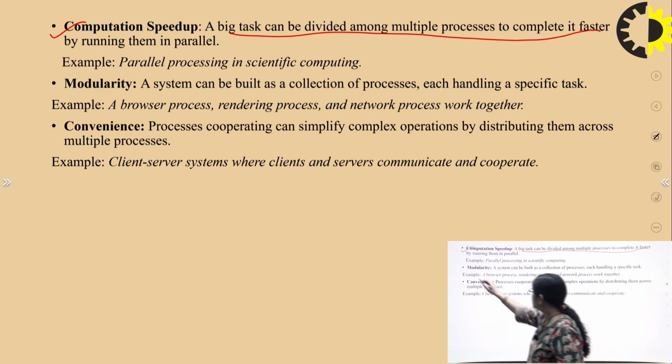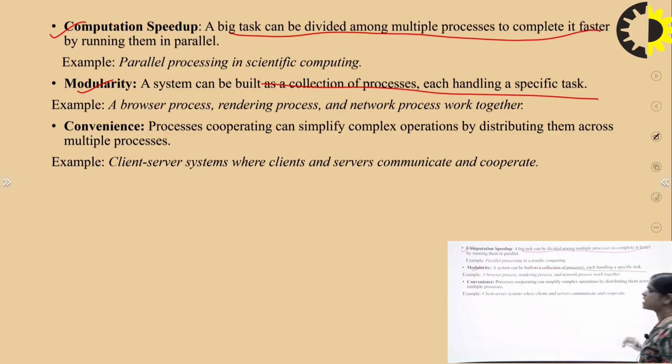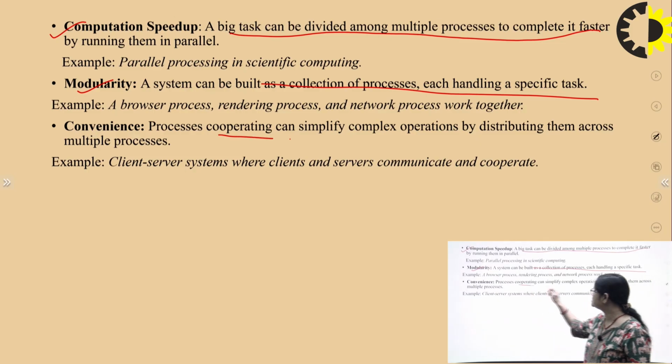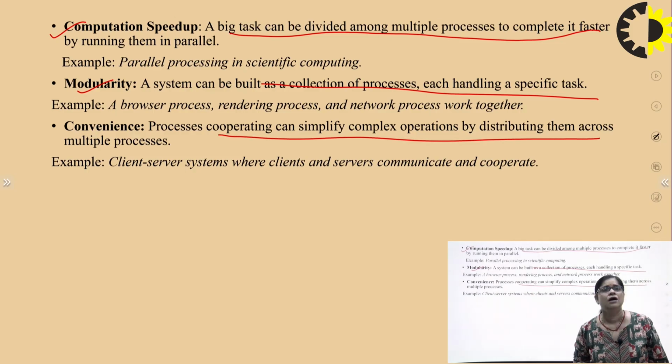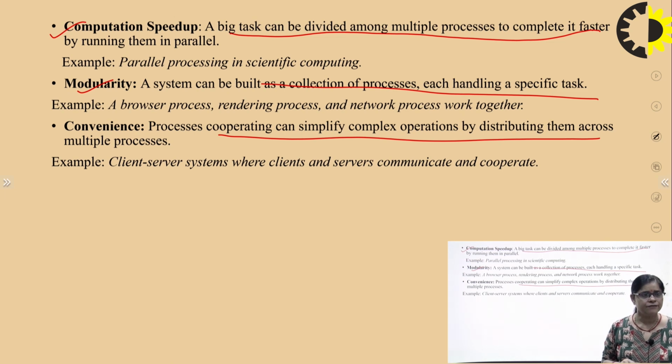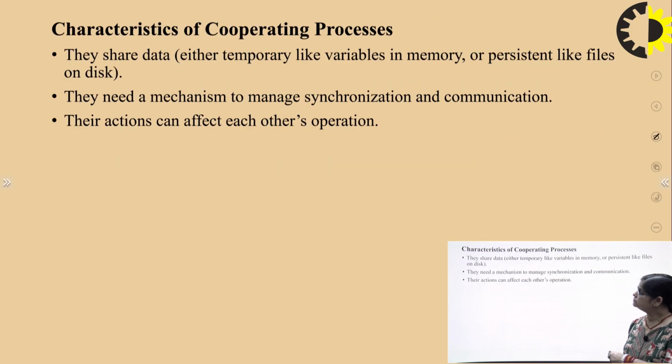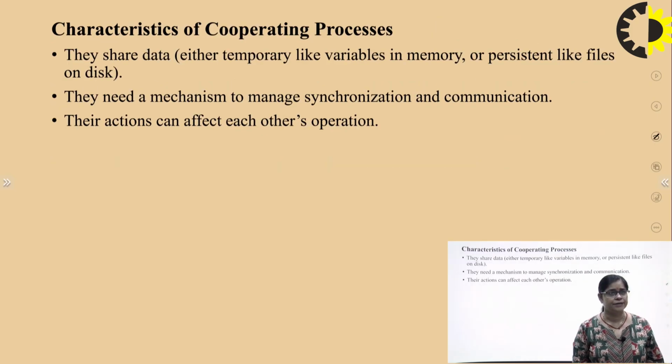Now, modularity. A system can be built as a collection of processes, each handling a specific task. For example, a browser process, a rendering process, a network process, they all work together, right? The browser process works together with other processes. So a system is built up of a collection of processes. Now, convenience. Process cooperation can simplify complex operations by distributing them across multiple processes, right? For example, a client-server system where clients and servers communicate and cooperate with each other.